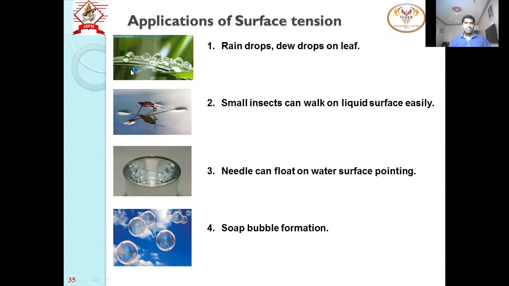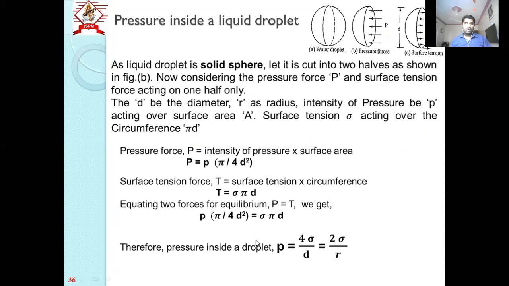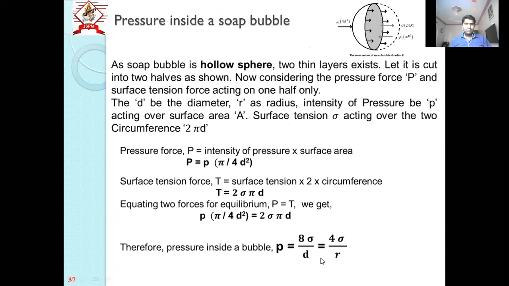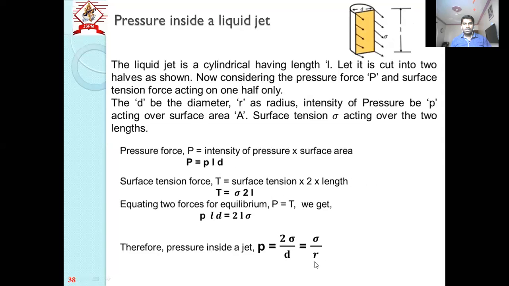Then the applications: raindrops, insects walking on the water surface because of the tensile film present on the surface, a needle floating, formation of bubbles, etc. These are some of the applications. Then the small derivation we have seen: pressure inside a liquid droplet is 4 sigma upon D or 2 sigma upon R. This droplet is a solid one. Then a soap bubble is hollow, so the pressure will be double: 8 sigma upon D, equal to 4 sigma upon R. And if it is a jet of liquid, it is sigma upon R or 2 sigma upon D.